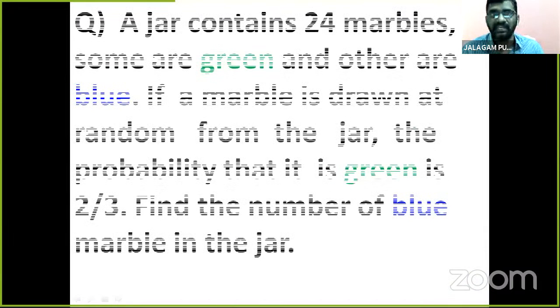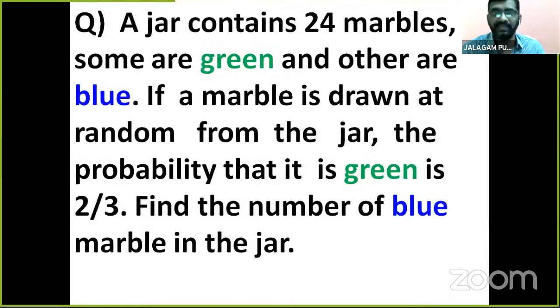Now you see another one, children. Here is another special problem. A jar contains 24 marbles. Some are green and some are blue. If a marble is drawn at random from the jar, the probability that it is green is 2 by 3. Find the number of blue marbles in the jar.